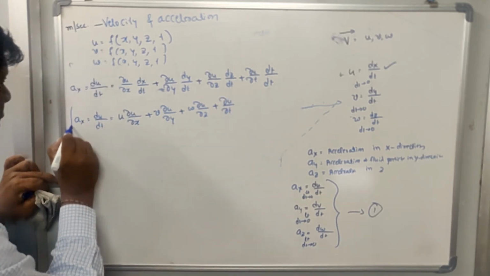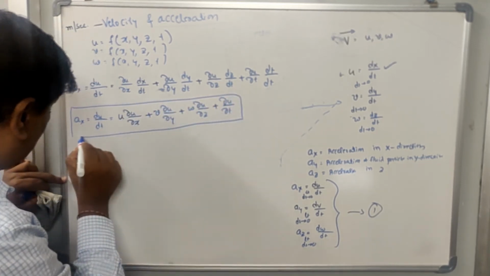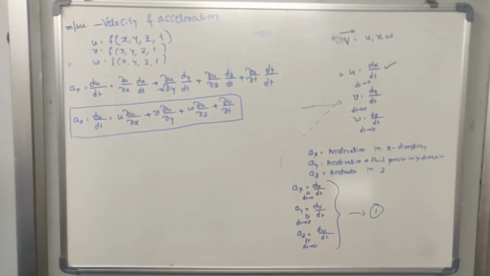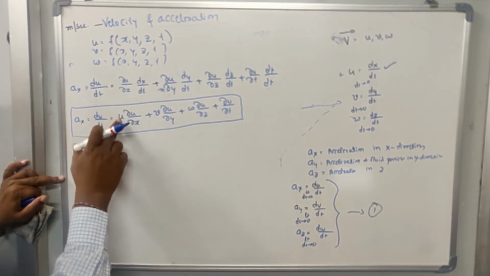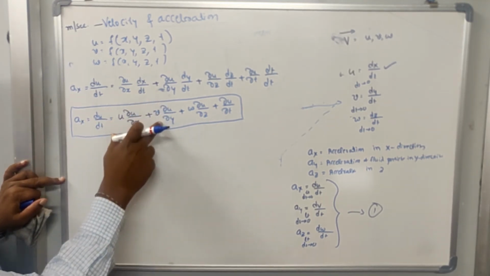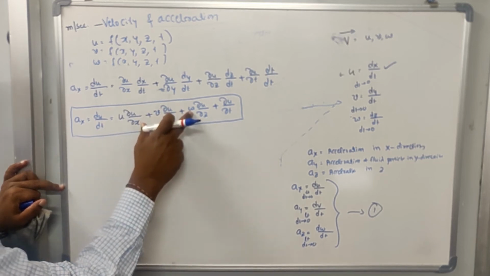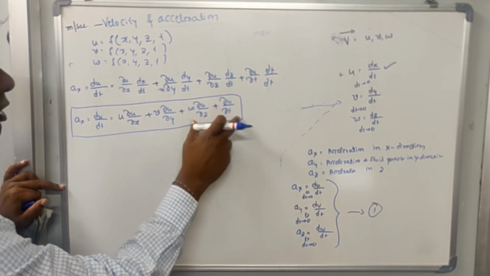So whenever you want to know the acceleration component in the x direction, Ax is equal to u del u by del x plus v del u by del y plus w del u by del z plus del u by del t.